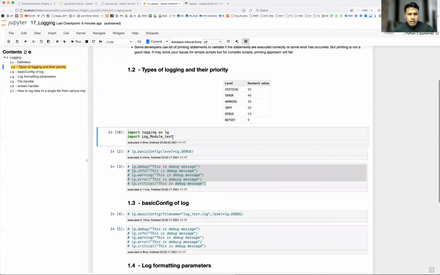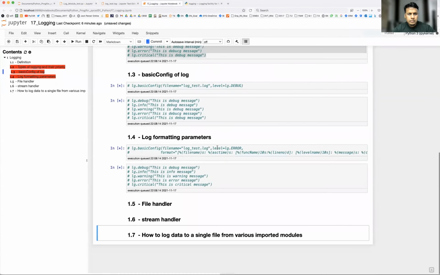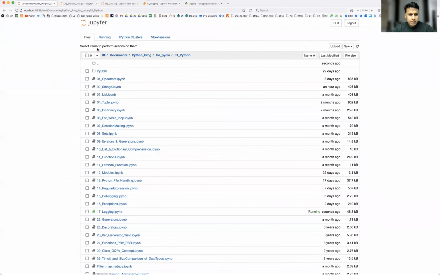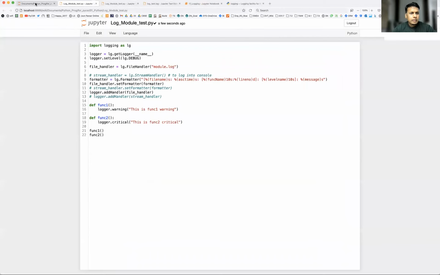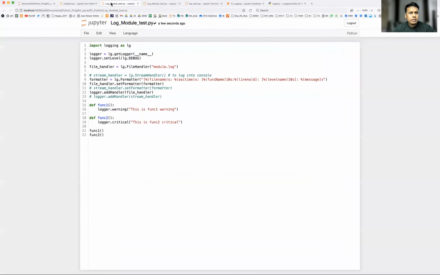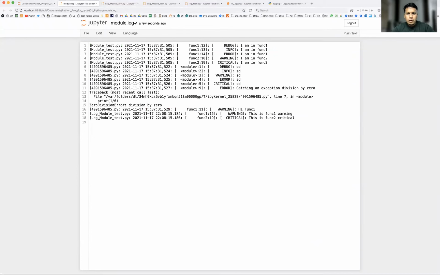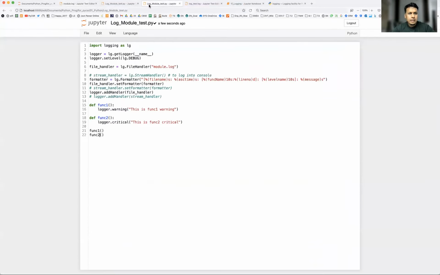So if you see here in my coding, I'm just importing the logging module and log module test. Okay, now I'm going to run and see what is happening. Okay, it got executed. Let's see whether the log is created or not. Log module test. Okay, and where is that module test.log? Yeah, module.log. If you see module.log, let me just delete this and run again.